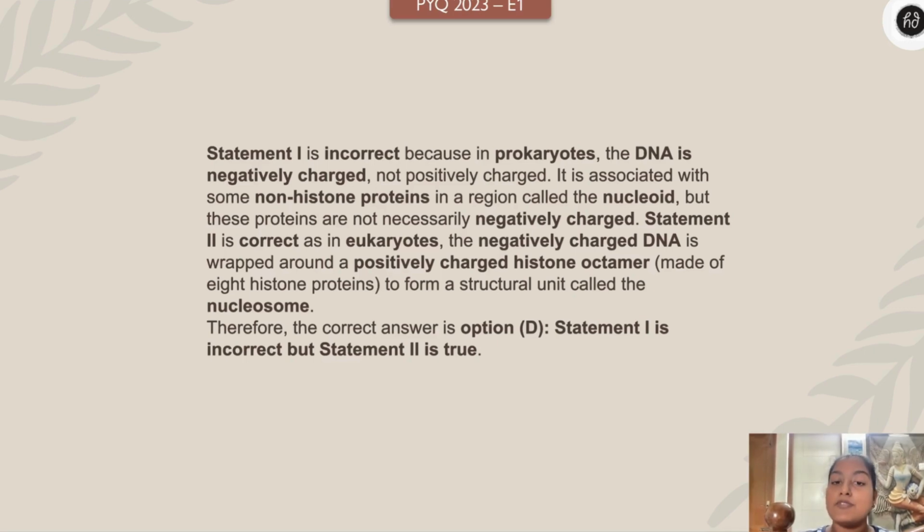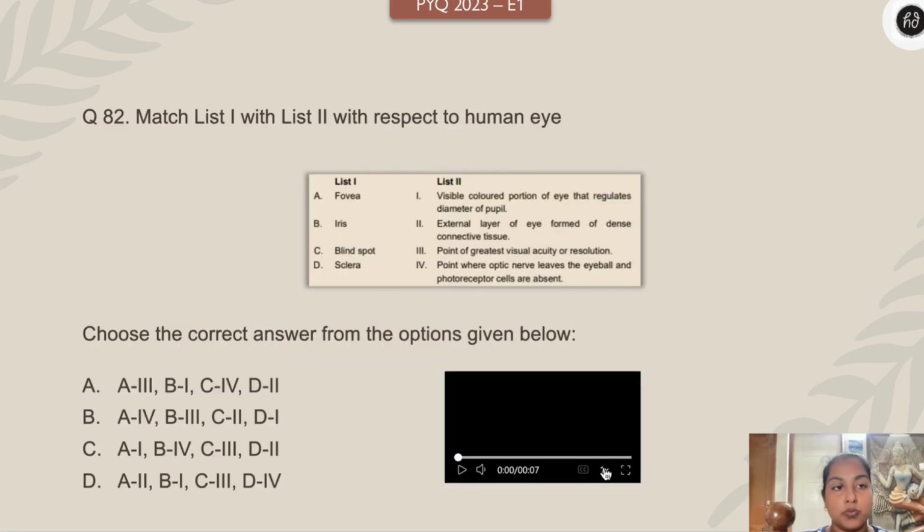Whereas the second statement is absolutely true because the DNA is negatively charged and it is wrapped around positively charged histone octamer, which is made up of 8 histone proteins, and the entire structure we call nucleosome. Therefore the answer is option D. Statement 1 is wrong, statement 2 is true.